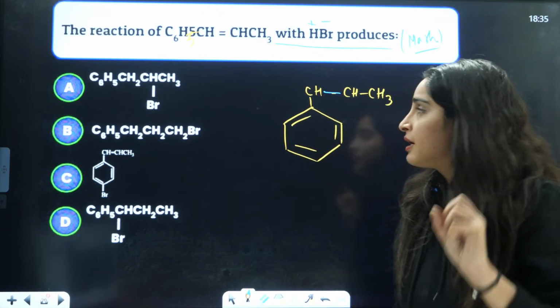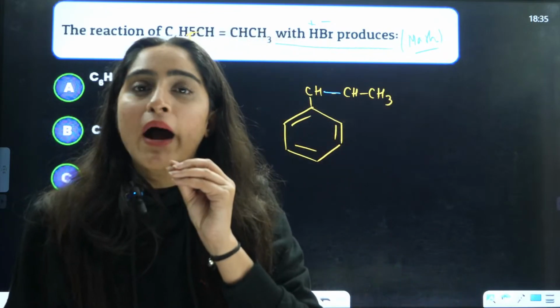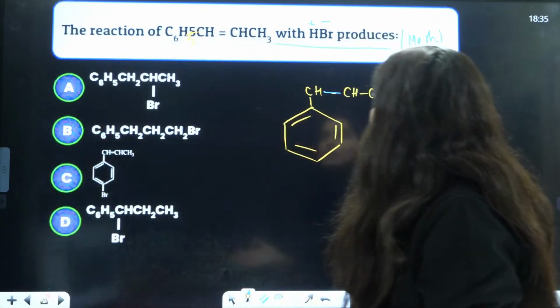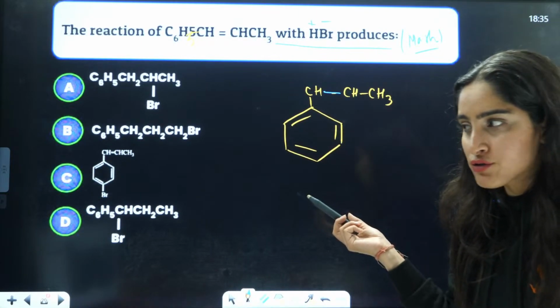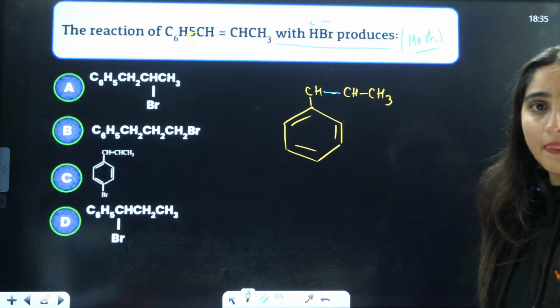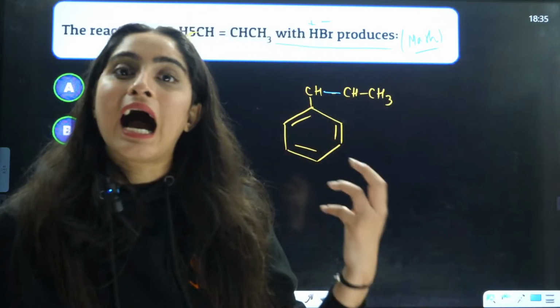Now, this is interesting. We were told that the negative part will go to the carbon with less number of hydrogens, but here both have the same number of hydrogens. Then what will be the correct answer? Basically, the Markovnikov rule is about carbocation.